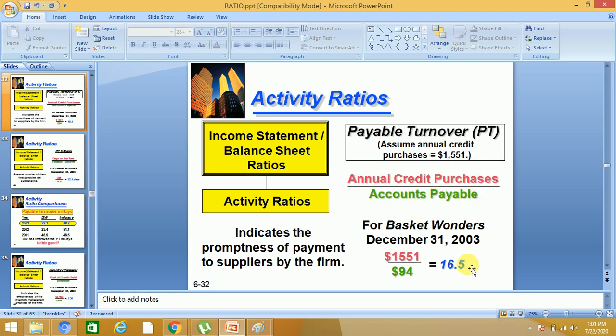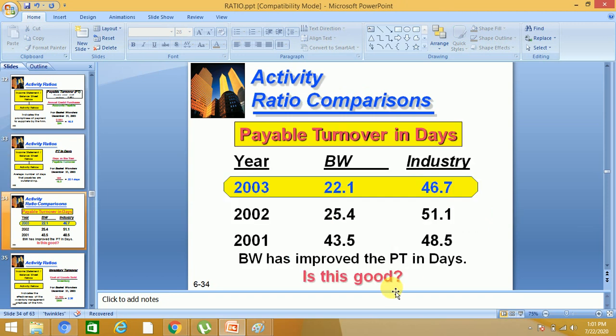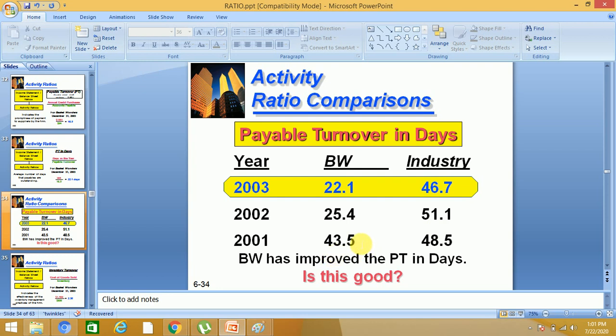Payable turnover is already given, 16.5, we calculated. 365 days in the year divided by 16.5, so means we are making payment in 22.1 days. Now look at this. In 2001 it was 43.5, then it comes down to 25.4, then it comes down to 22.1. If you think about this, the performance is becoming better and better. That is, we are quickly making payment to our suppliers.